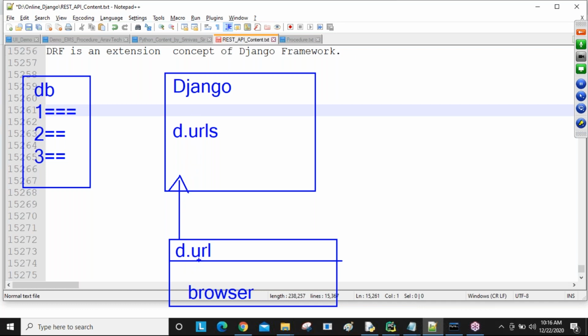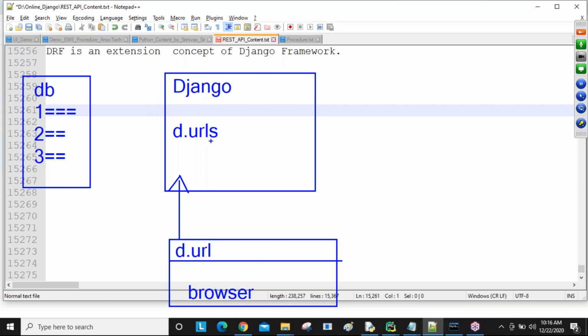Always, from the browser, whenever we are sending the URL request, that request first reaches the project level urls.py. It checks whether any URL is matching or not. If any URL is matching, then the corresponding view is going to be executed. All views are available in views.py, so our cursor jumps to the views file from urls. Inside the views, from top to bottom, it checks whether the requested view is available or not. If any view is matching, then it is going to execute that view.